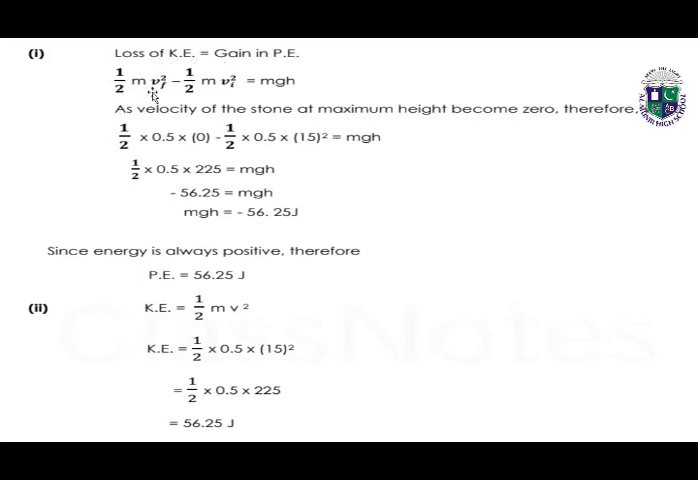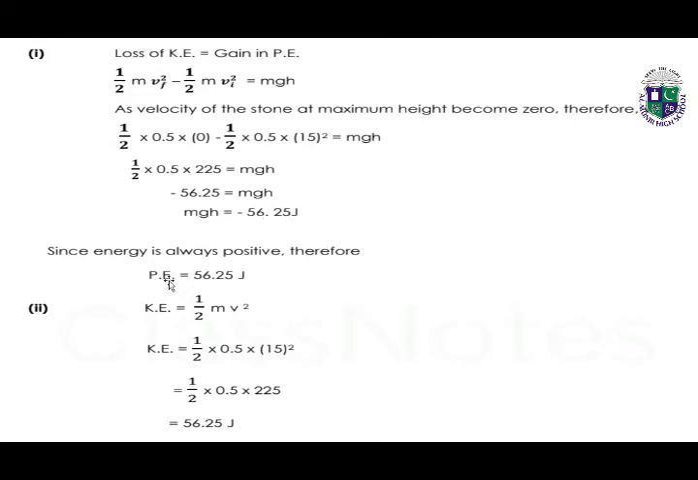So half mv square of final velocity minus half mv square of initial velocity is always equal to mgh. As the velocity of the stone at maximum height becomes 0, the final velocity will be 0. So we will take the final velocity as 0, and by putting these values we get mgh, which is minus 56.25 joules.